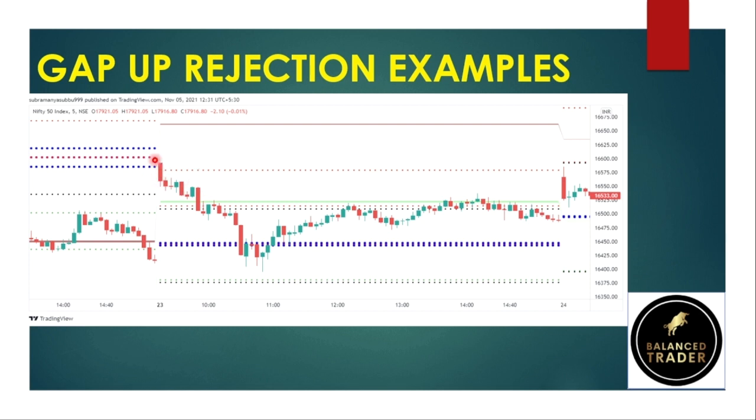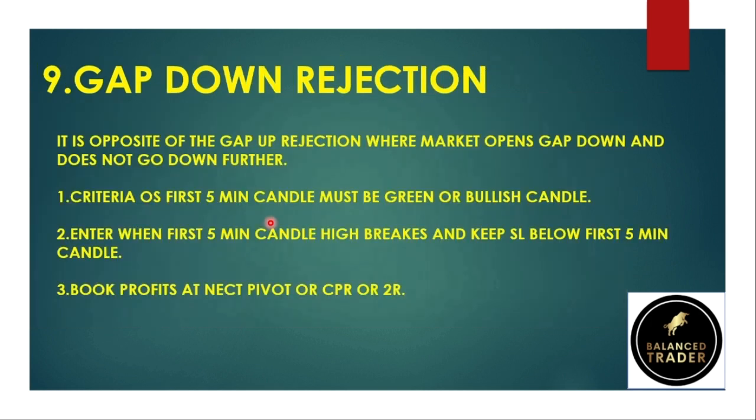Mark the high and low of the first 5-minute candle. If the low of the first 5-minute candle breaks, you go short here, keeping the stop loss at the high of the first 5-minute candle or the pivot. Book profits at the CPR or at the next pivot according to your risk to reward ratio. This is the gap up rejection.